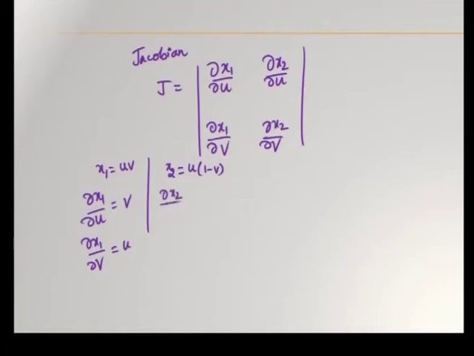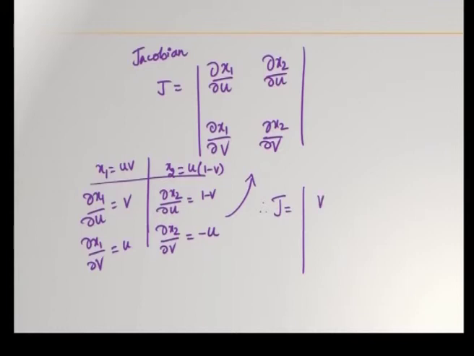So, dou x2 by dou u is equal to 1 minus v, dou x2 by dou v is equal to minus u. Okay. Substituting all these things here, we get j is equal to v times minus u, minus u times 1 minus v. Therefore, j you will be getting it as minus u.